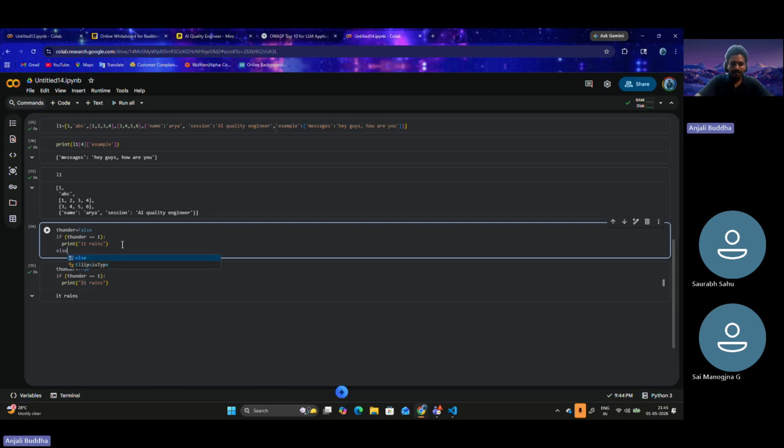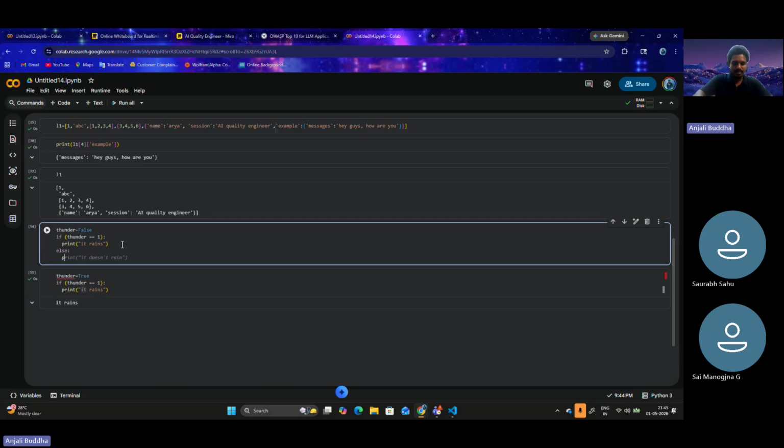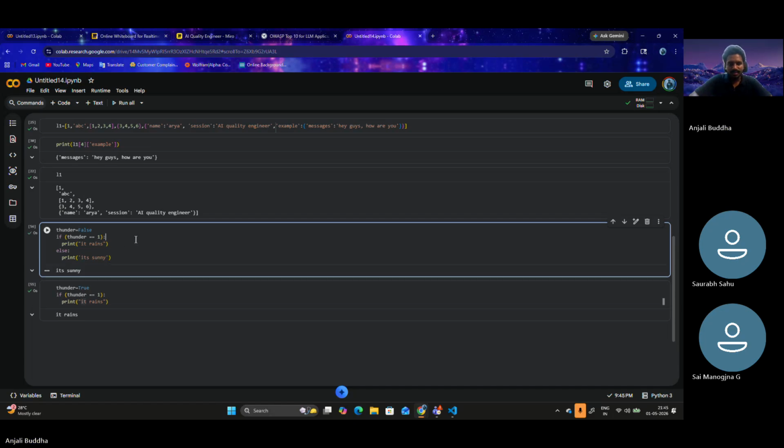Maybe let's put up another statement, else. I will print it's sunny. Let me run this now. The output is it's sunny, because the if condition is not true. 0 is not equal to 1.